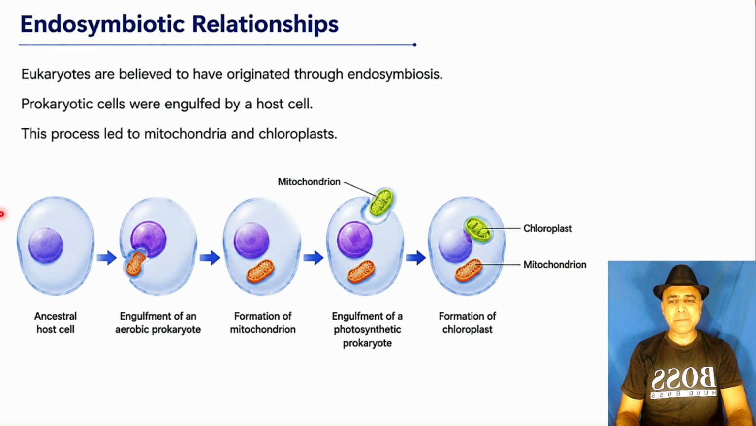Look at the diagram. This is ancestral host cell. This host cell engulfs an anaerobic prokaryote. This anaerobic prokaryote enters inside the host cell and starts to function as mitochondria. In the same way, a photosynthetic prokaryote is engulfed and it starts to function as chloroplast. In this way, eukaryotic cells are developed.